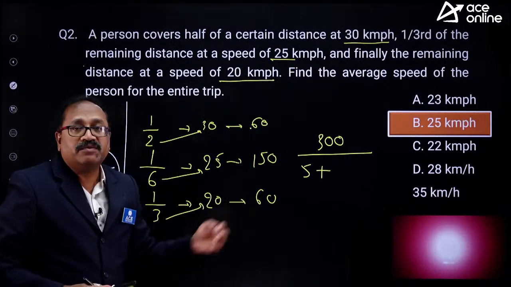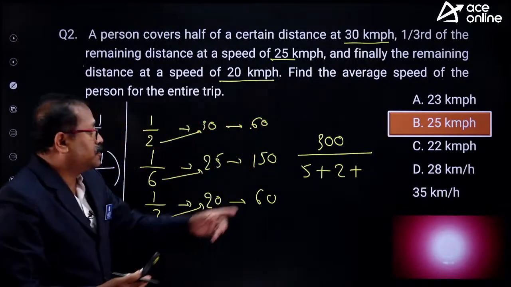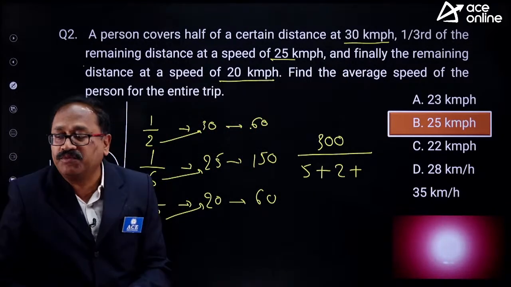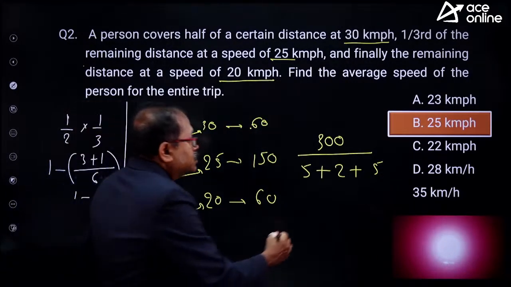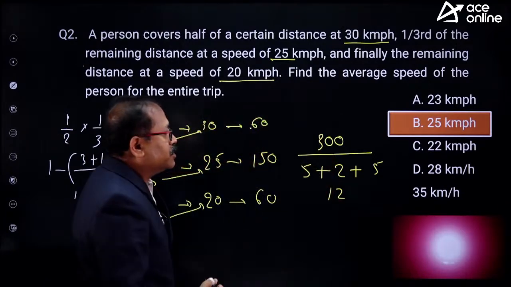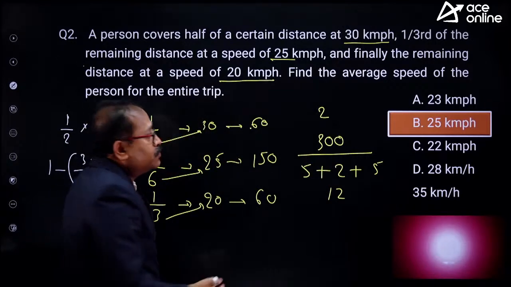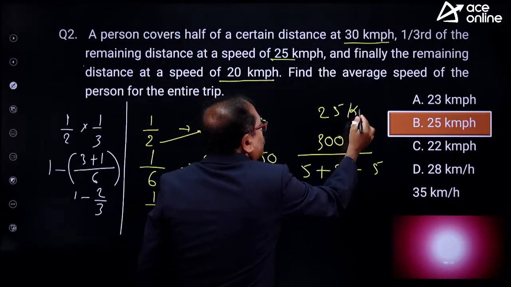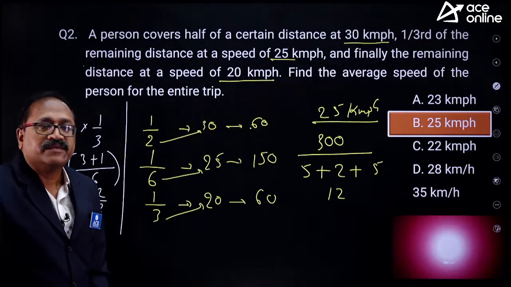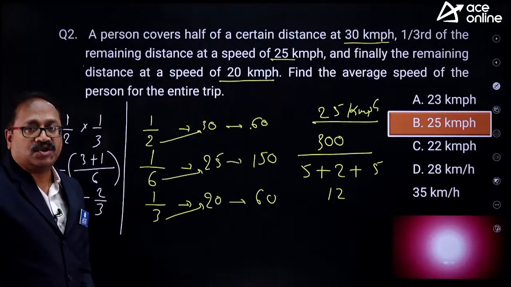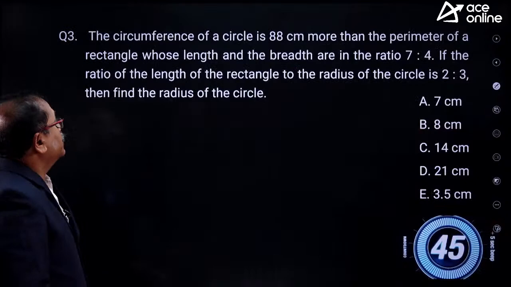Now, this is 300 divided by 150. You get 2 over here. And 300 divided by 60, you get 5 over here. Yes, my friends, how much is the total? Total is 12. So divide this by 12. See what comes over here? 12 times 2 is 24, and 12 times 5 is 60. So 25 km/h is my average speed. This is the approach. Okay, fine. Moving on to the next question. Okay, here is the question.